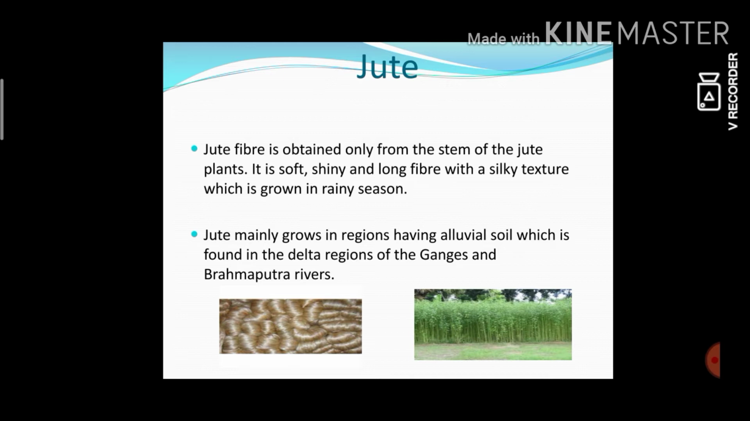What is alluvial soil? Where is it found? Do you know? Yes, very good. That is the delta regions, especially of the Ganga and Brahmaputra. Do you know the Ganga and Brahmaputra rivers? Yes, perennial rivers. Yes, those delta regions. Okay.